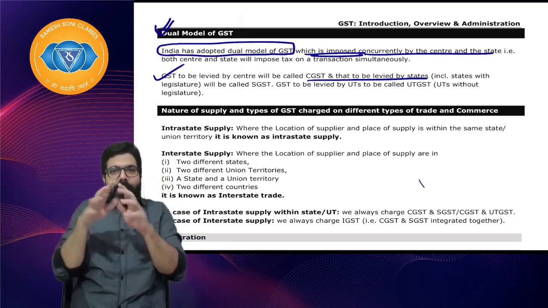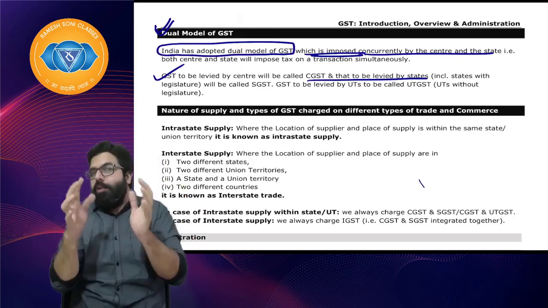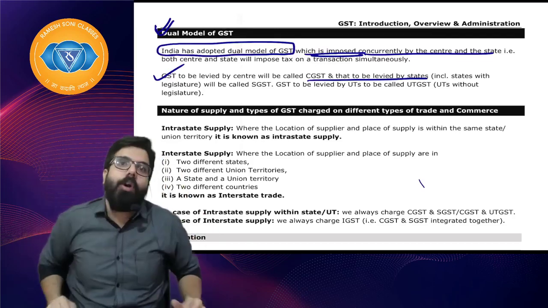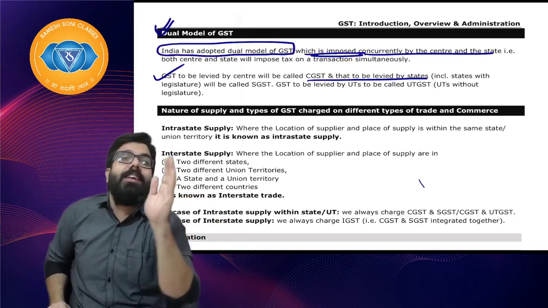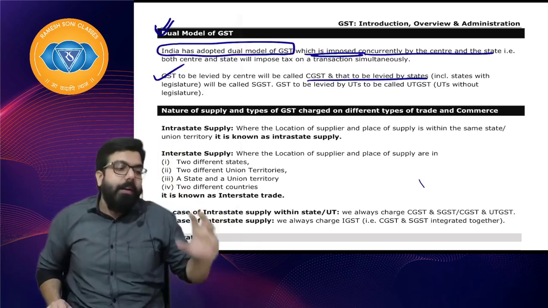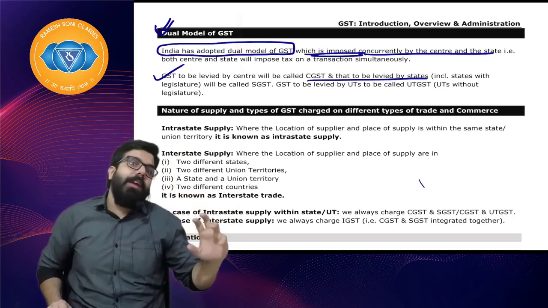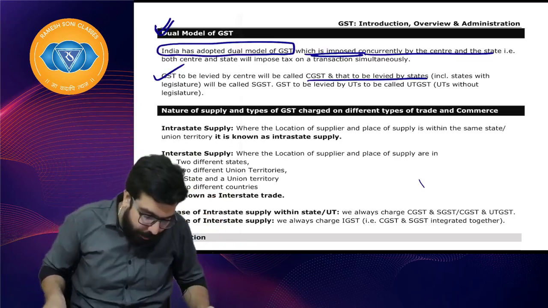So whenever one transaction happens in a state, CGST and SGST are imposed. Whenever one transaction happens in a UT, CGST is imposed by the central government and UT GST is also imposed by the central government only, because it's a territory of the union. UT means territory of the union government, but that UT GST will be used for the benefit of the union territory by the central government. I hope everyone is clear.